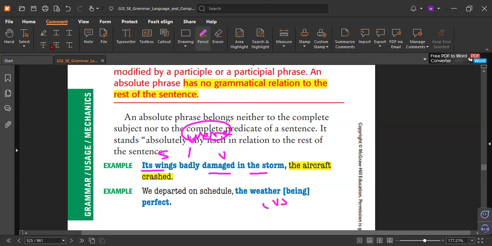Yeah, because it's an absolute phrase. But how can I know? Delete it. It does not affect the meaning of the sentence. Subject, verb. So this is a complete sentence, no problem.